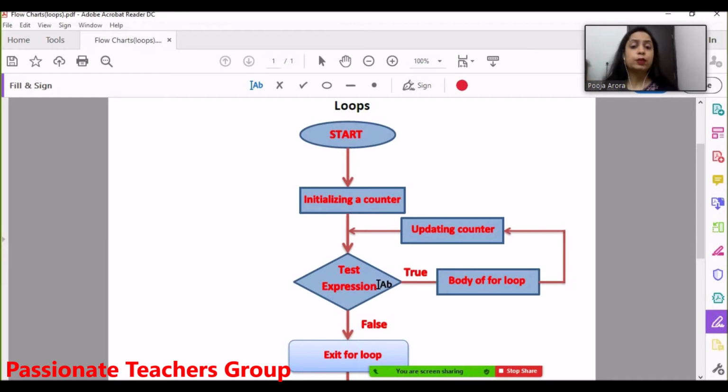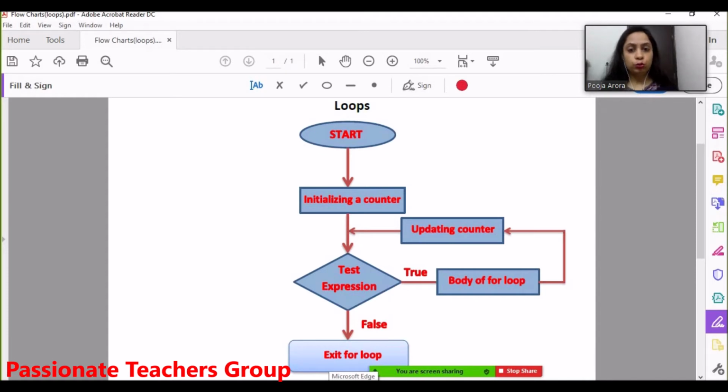So at last, when the value of n is 10, the condition will be true. It moves inside the for loop body, executes these instructions, and then again updates the counter to 11. Come here, then again compare. Now this time n is greater than 10. So obviously the statement is false in that case, and it will come out of the for loop body.